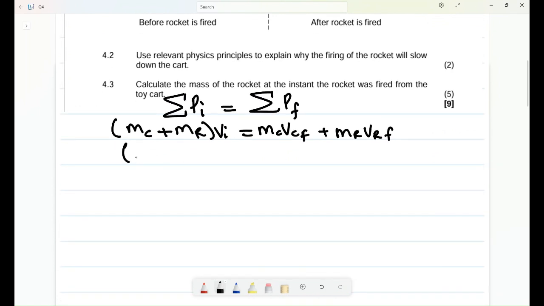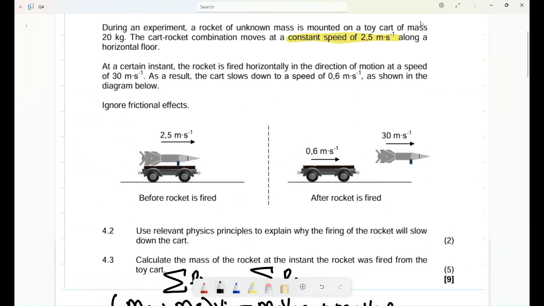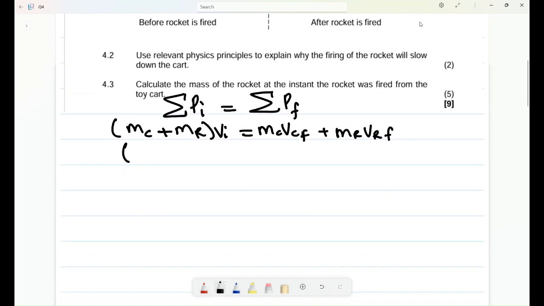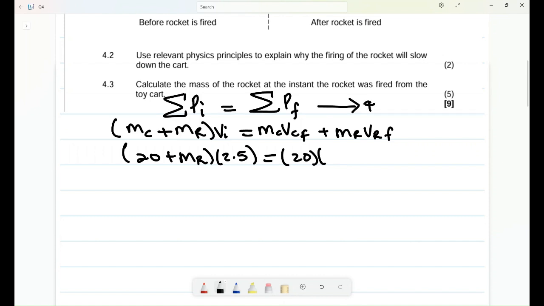Now we can substitute. What is the mass of the cart? We were given the mass of the cart as 20, but we are looking for the mass of the rocket in this case. What was their initial velocity? Their initial velocity was 2,5. It is equal to the mass of the cart, 20, multiplied by, okay, let's choose going to the right as positive.